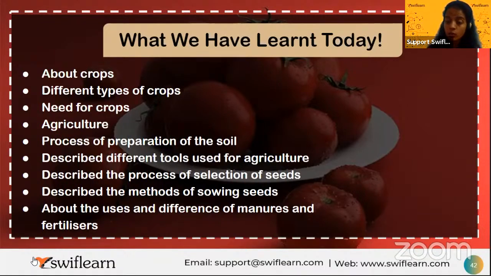What are the methods of sowing seeds? The first one is broadcasting, which is just scattering the seeds in the soil. Very nice. Remember it. The second is the seed drill. Exactly. And the third one is transplantation. Transplantation is when you sow the seeds in nurseries and then transfer them to the main field after the germination of the seeds. Germination is the beginning of the growth of the seeds.